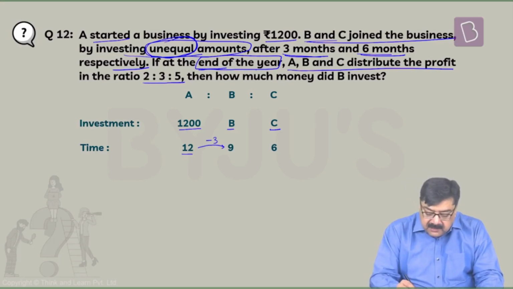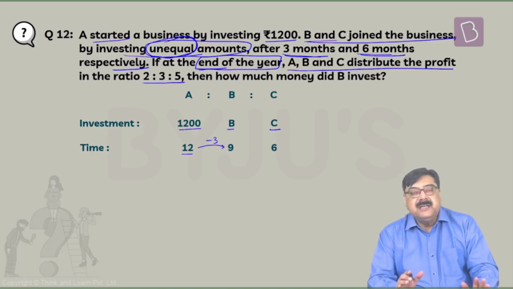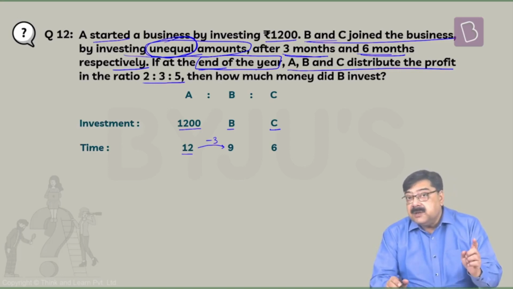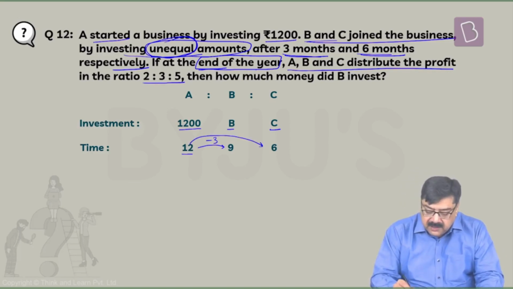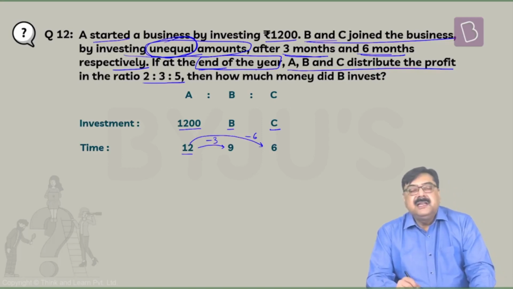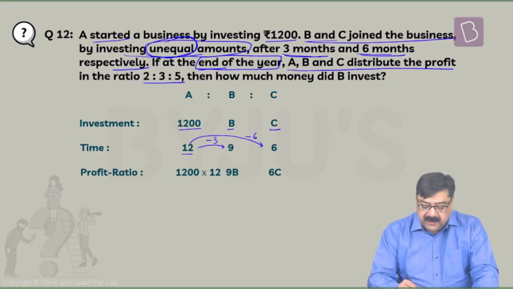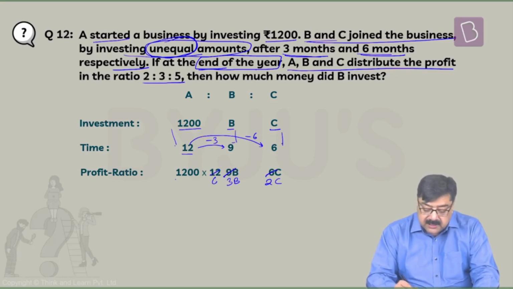And B joined after 3 months, so 12 minus 3, 9 months is the duration for which B's investment stayed in the business. And C joined after 6 months. It is not 6 months later than B, alright? It is 6 months later. So 12 minus 6, C's investment stayed in the business for 6 months. So this is what we have, 1,200 into 12, B into 9 and C into 6. As you can see, these figures go by 3. So this is 3B, this is 2C, and this is 6.